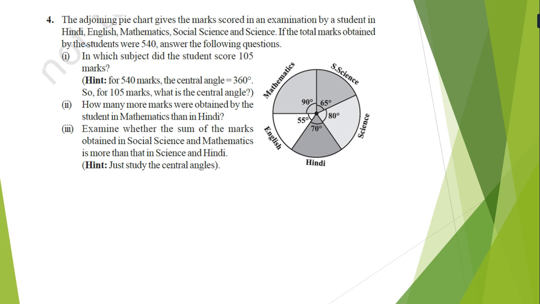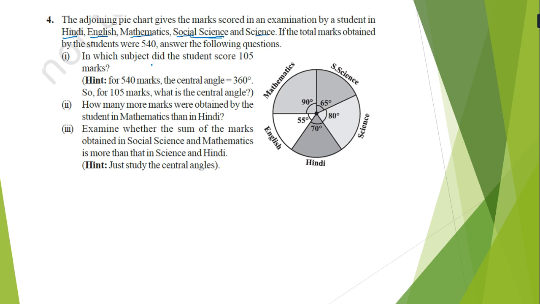So 5 subjects. Hindi is there 70%. Here percentage is given. If the total mark obtained by the student is 540, answer the following questions. Which subject did the student score 105 marks in?